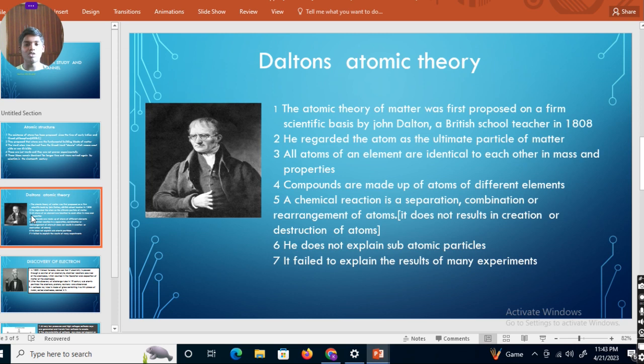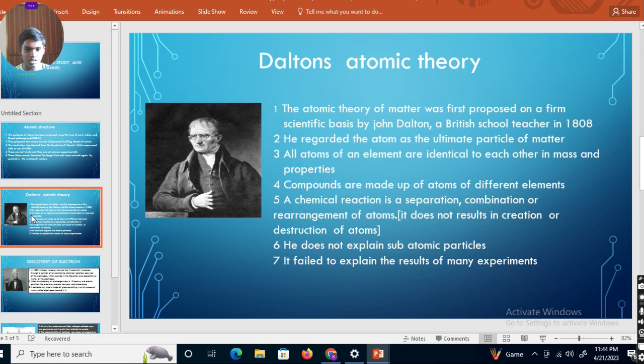See, when we take a comb and comb the hair after the bath, what happens when we take the comb near some paper pieces? It attracts, means electricity is generated. He does not explain why that happens. So in his atom there are no particles at all, and how is the electricity generated? We know that electricity is generated due to electrons, but he did not discover electrons at all. So it failed to explain the results of many experiments.